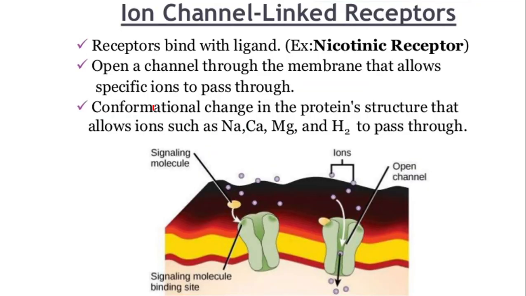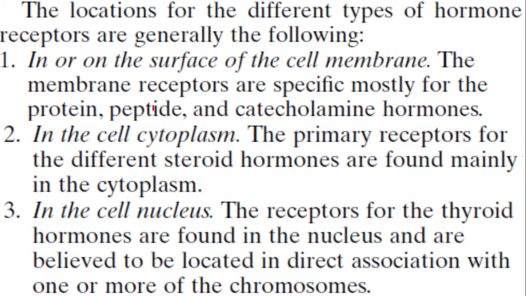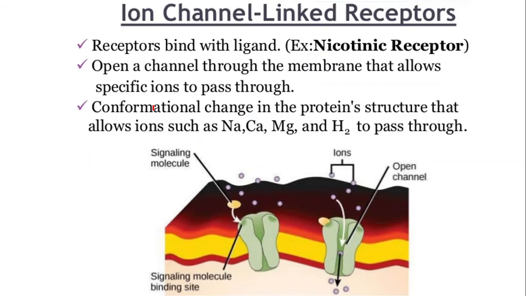We are entering into the receptors for the action of hormones. In the previous slides, we had seen that the hormones are acting through certain molecules called receptors, and that the receptors are present sometimes on the surface of the cell membrane, or in the cytoplasm, or in the cell nucleus. We are going to study this topic in detail.